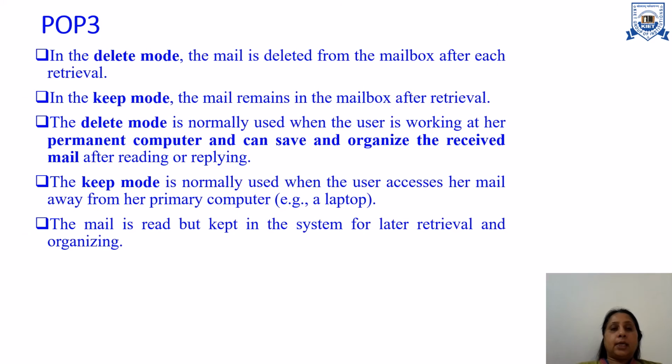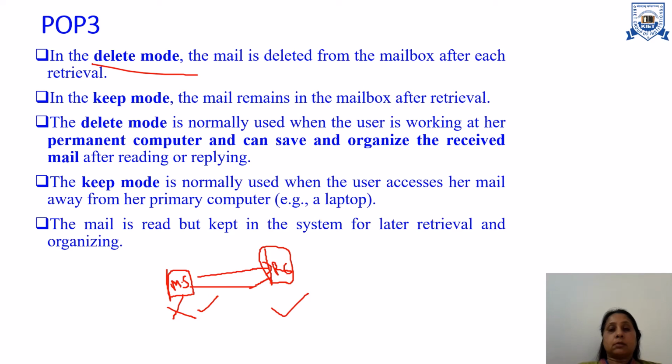In the delete mode, what happens is when mail is transferred from the mail server to the receiver system, this is the receiver system, this is the mail server, when mail is sent to the receiver system, it is deleted from the mail server. In keep mode, mail will exist in both the systems.